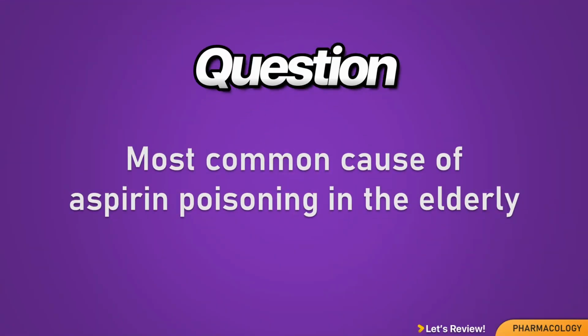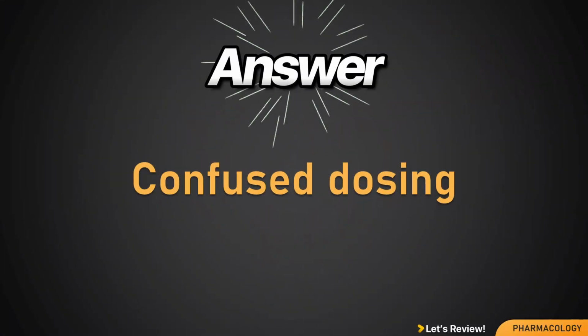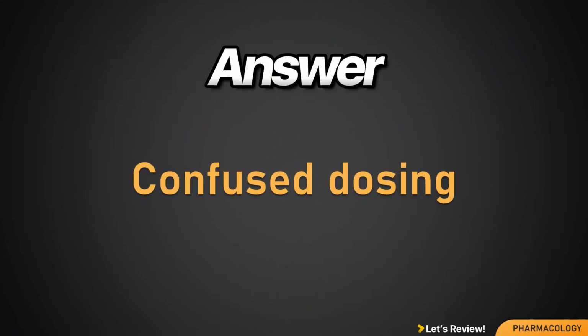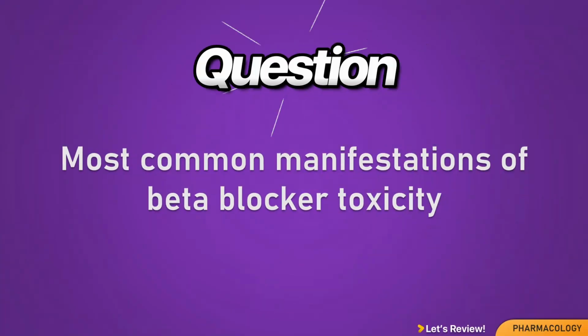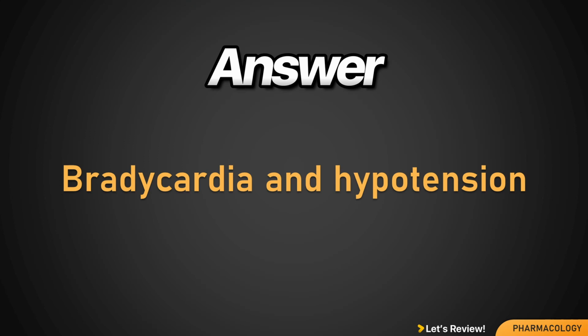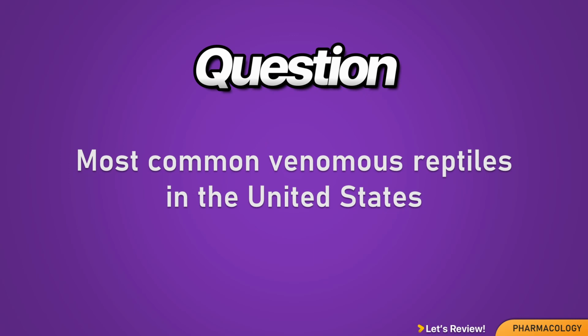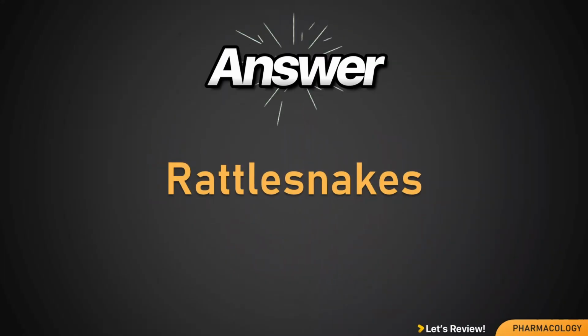Most common cause of aspirin poisoning in the elderly. Confused dosing. Most common manifestations of beta blocker toxicity. Bradycardia and hypotension. Most common venomous reptiles in the United States. Rattlesnakes.